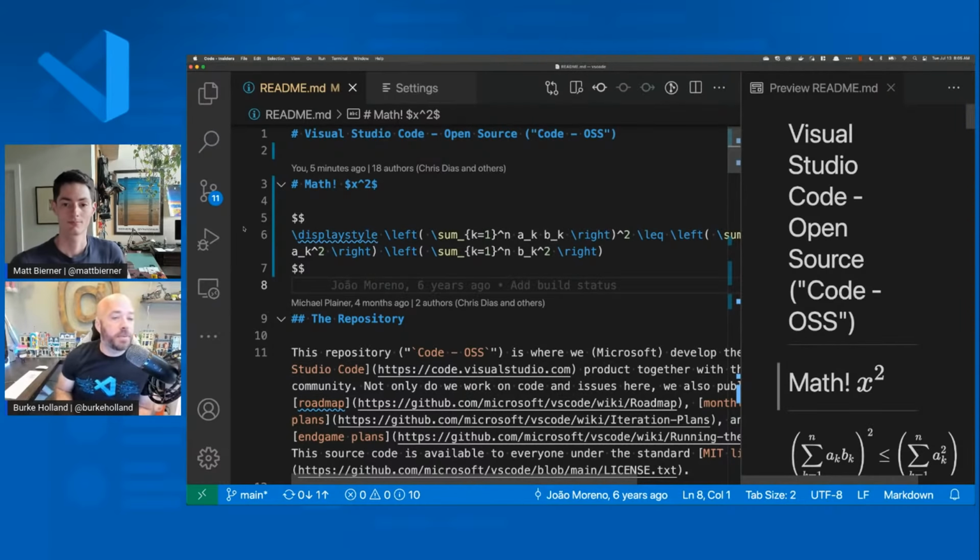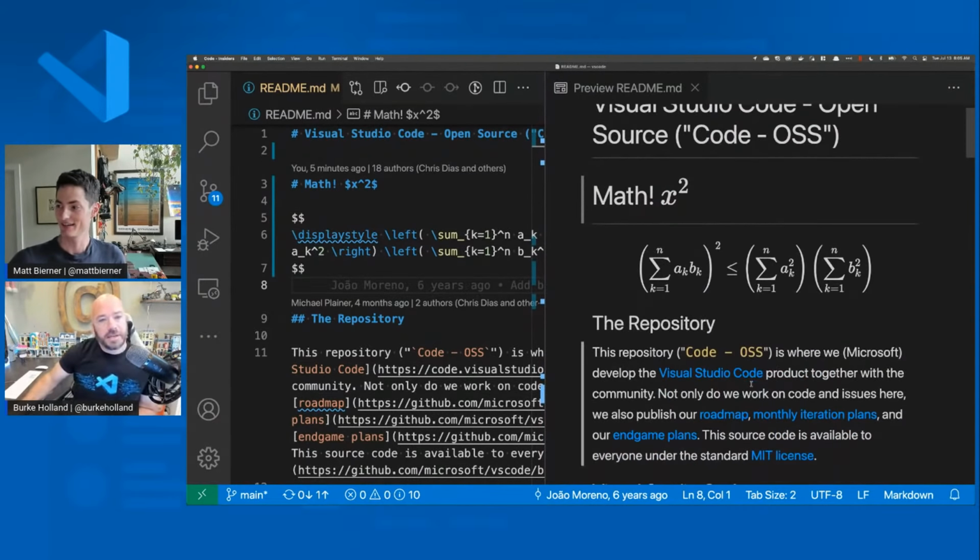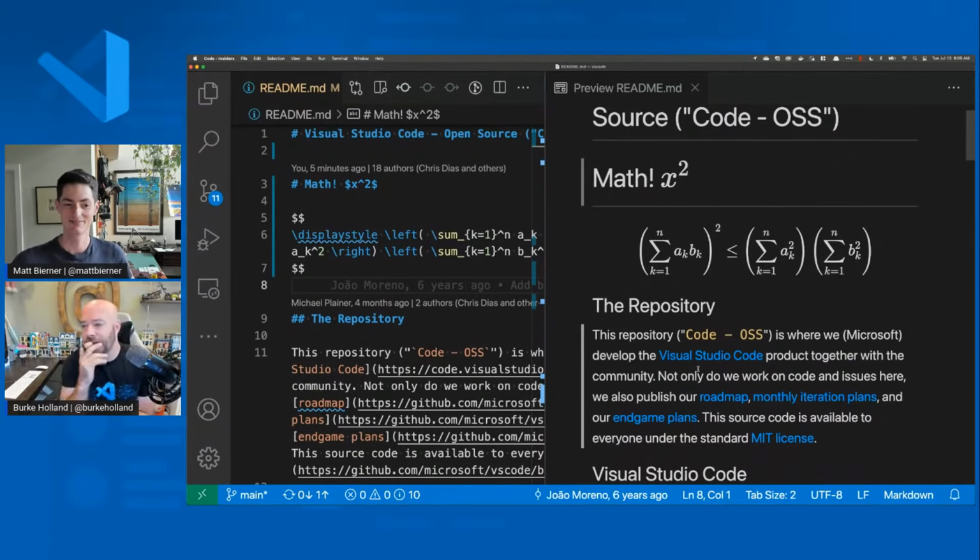Very nice. So I have a couple questions. The first question, Matt, is what does that equation do? I'm afraid I don't know. That was one that I stole from the KaTeX website. Okay, because it looks like the one from Good Will Hunting where he's at the board trying to solve the equation. It looks like that one right there. Yeah, it does look appropriately complex, I think. Yeah, complex. Exactly. Impressive. I was looking at the comments over here and someone was like, great, now I have to know the maths and the Markdown maths. Yeah, no, you can't get away from math.